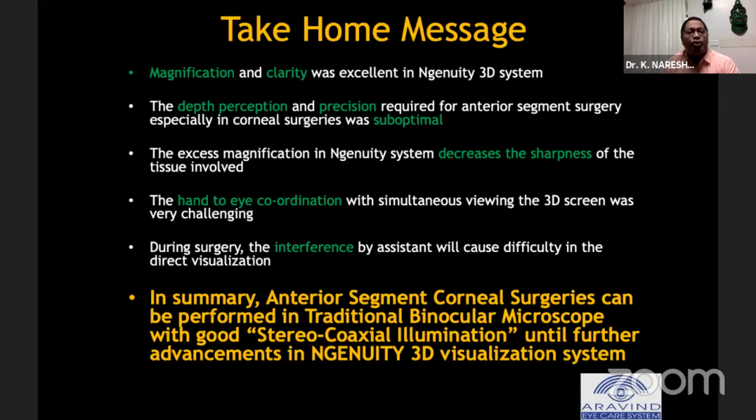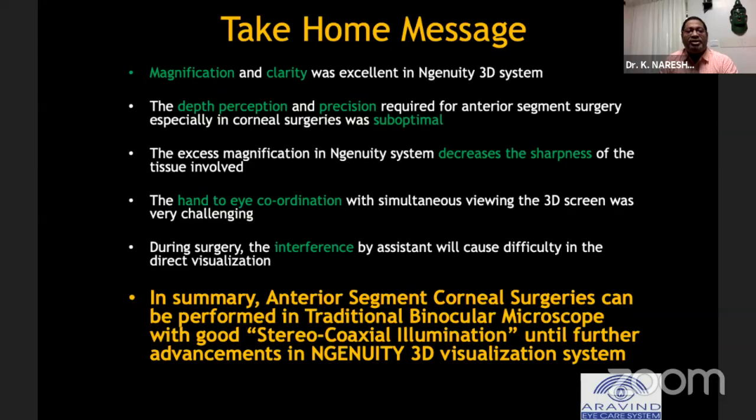So for me, the take home is that magnification and clarity was excellent in the Ingenuity system. The depth perception and the precision required for anterior segment surgery, especially for corneal surgeries, were suboptimal. The excessive magnification of the Ingenuity system decreased the sharpness for me in finding the tissues involved. Hand-to-eye coordination with simultaneous viewing of the 3D screen was very challenging.